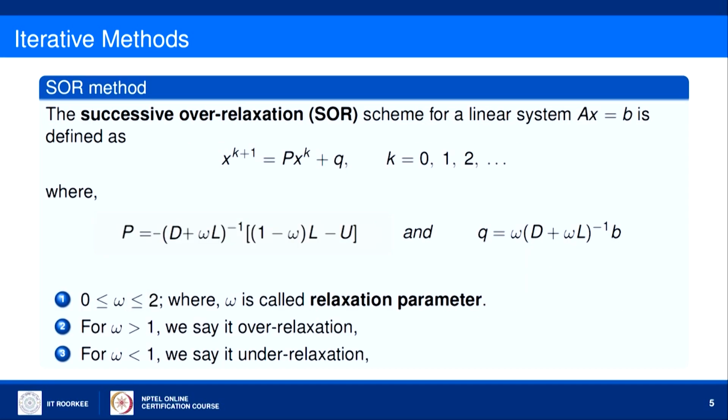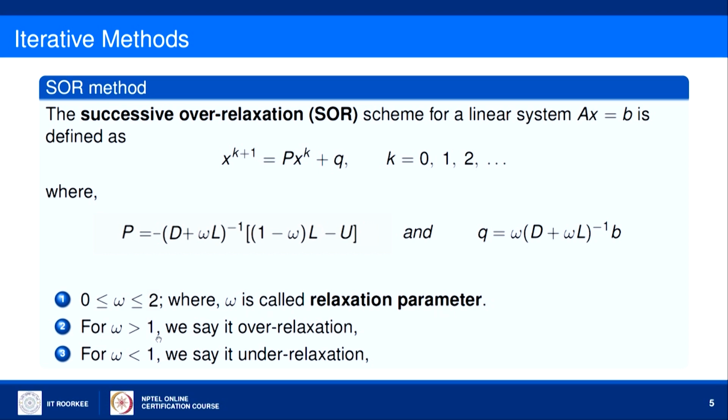This type of iterative method is known as successive over relaxation, or in short SOR. The iterative process of the SOR method is the same as the other stationary methods, x k plus 1 equals the iteration matrix P times x at k iteration plus the column vector q, where omega is between 0 and 2 and is called a relaxation parameter.